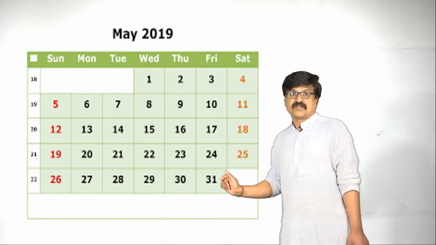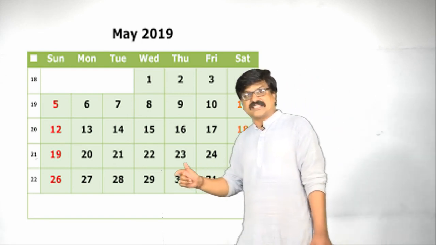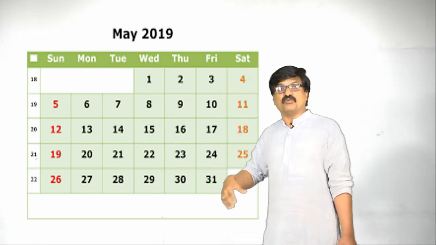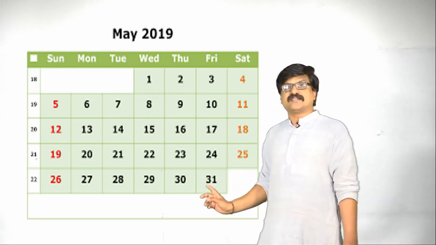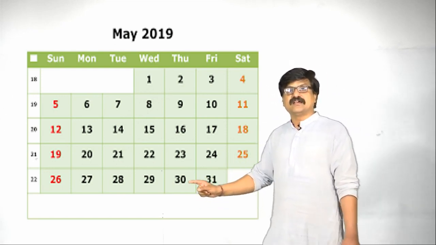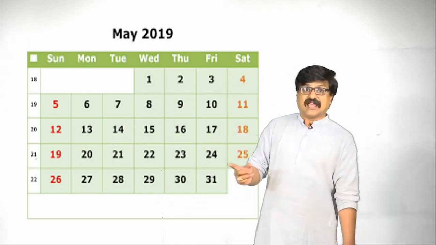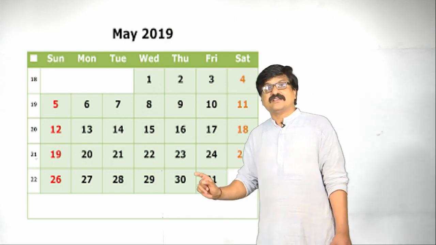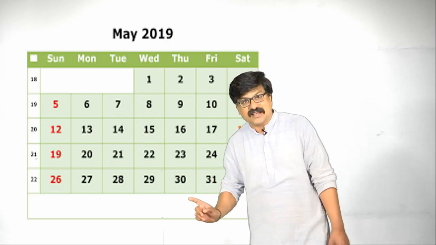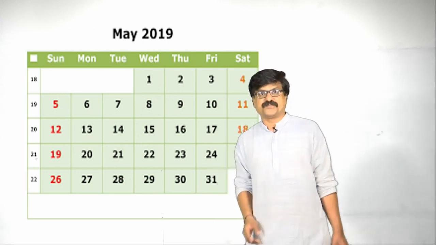You can write in reverse order also. We are getting one more example for arithmetic progression, that is 31, comma 30, comma 29, comma 28 like this. In that case A becomes 31, D becomes 30 minus 31, that is minus 1.